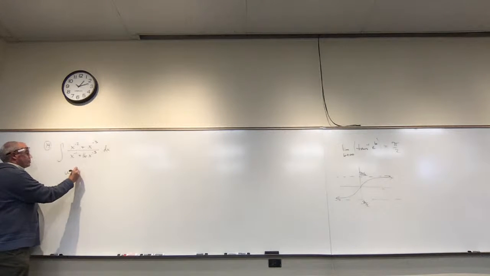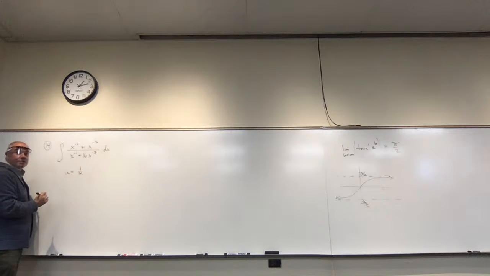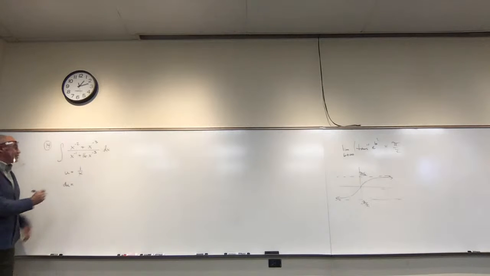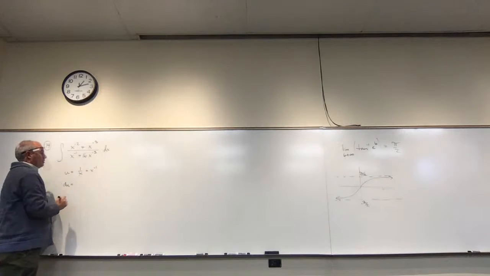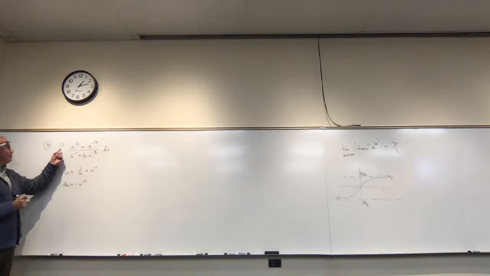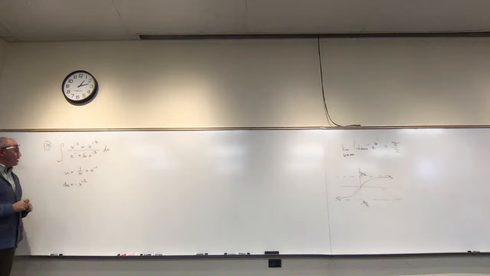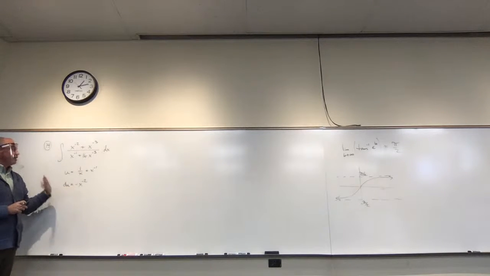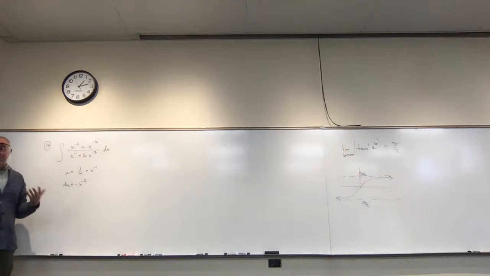If I said that this was basically 1 over x, then what's du? So that's x to the minus 1, so it would be minus x to the minus 2. So I'd need a minus x to the minus 2 somewhere here. I guess I could factor x to the minus 2 out of the top and then get a negative in there and get it done that way. So yes, that is one way I could go.